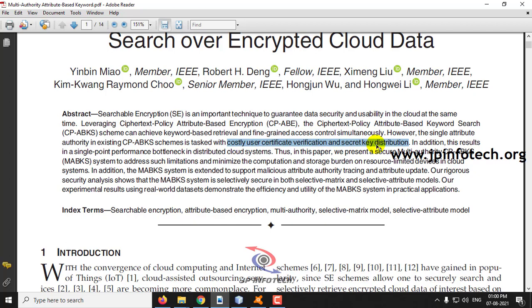For that purpose, the authors have proposed this multi-authority concept, where the storage burdens are divided and the load is reduced. They have also proposed a concept of tracing the malicious attribute authority in this scheme.